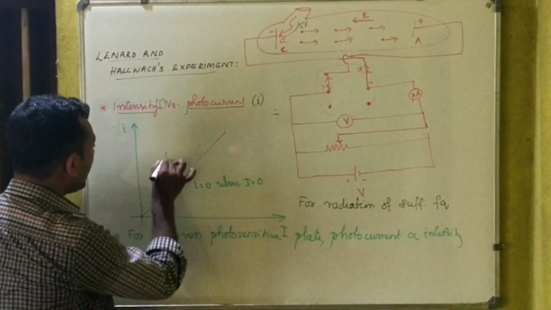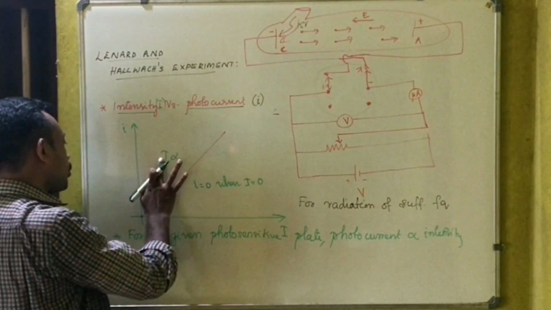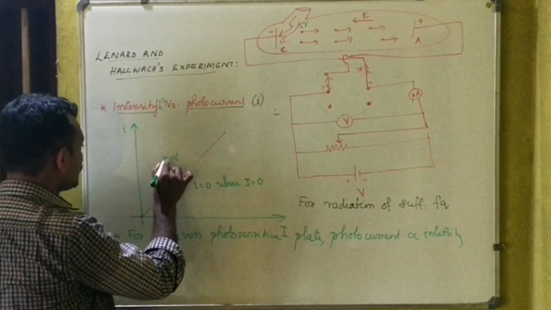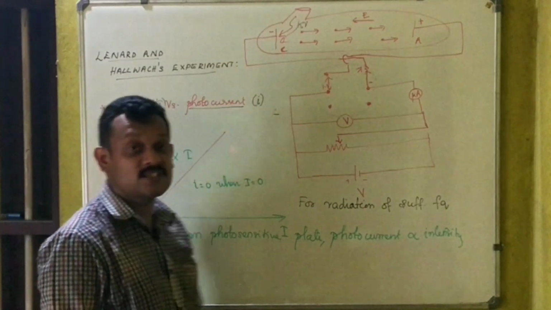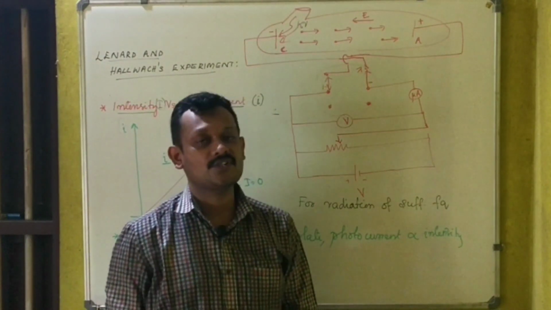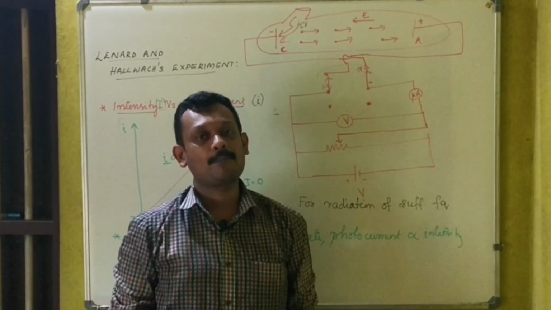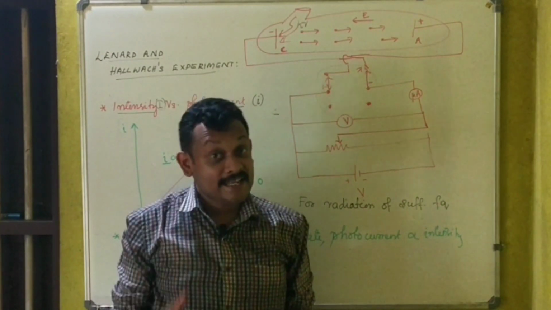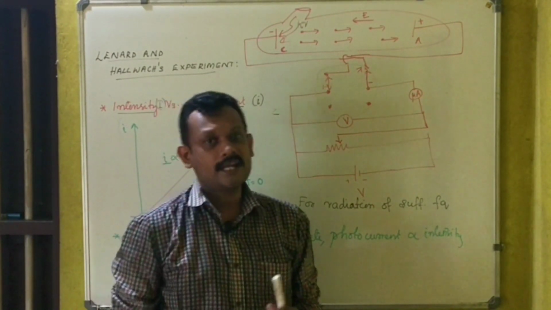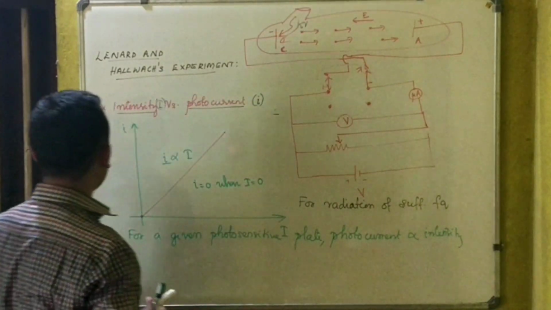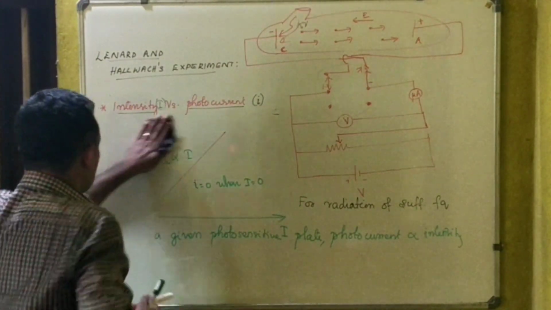This graph shows that photocurrent, small i, is directly proportional to capital I. That is, photoelectric current is directly proportional to the intensity of the incident radiation. That is observation number 1 made by Lenard and Hallwachs.